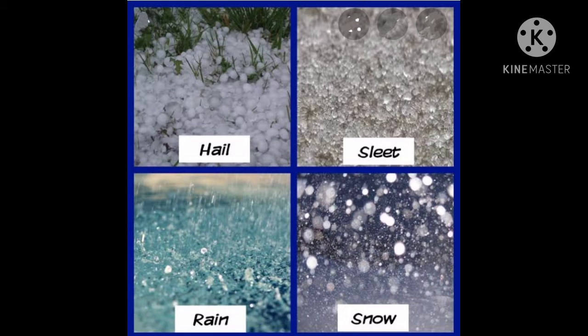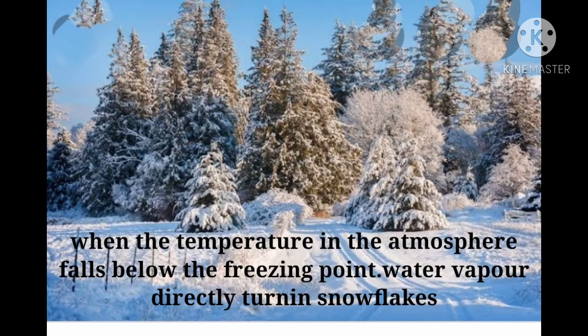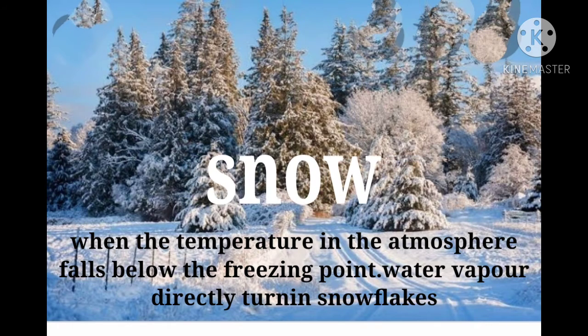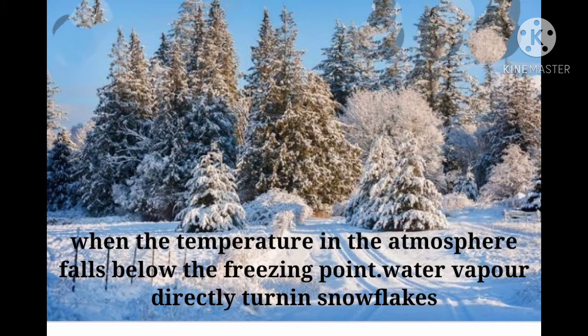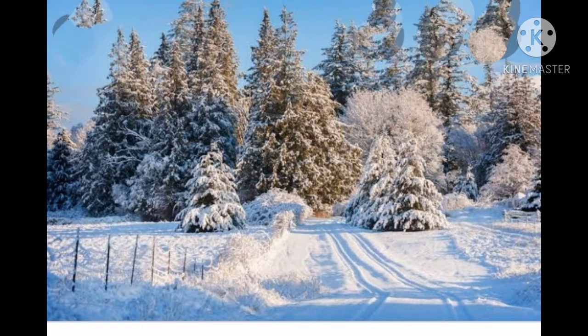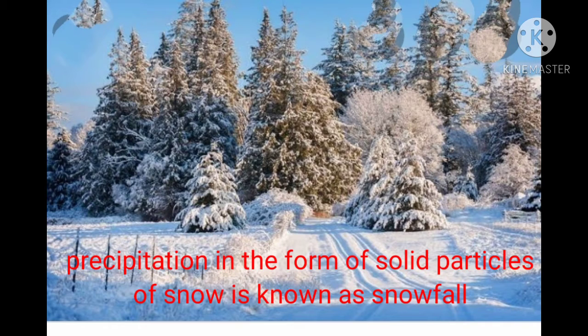Now, first one, snow. When the temperature in the atmosphere falls below the freezing point, water vapor directly turns into snowflakes. This is called sublimation. Here the vapor in the form of gas transforms into solid snow. Precipitation in the form of solid particles of snow is known as snowfall.